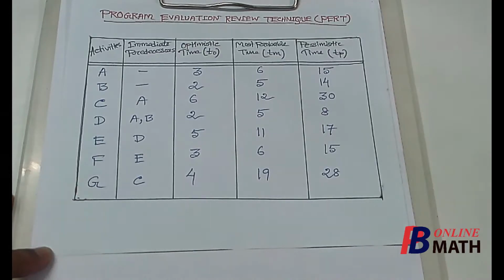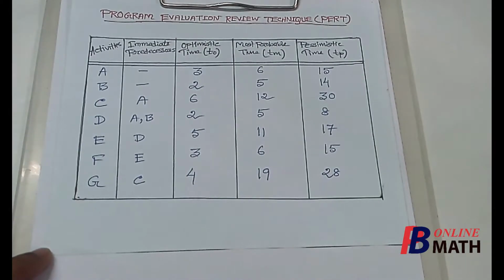Hello everyone, we are going to discuss program evaluation review technique in project management. In short, we call it PERT. In the previous part, we had discussed the critical path method in project management, where we had found the minimum time required to complete a project having several activities.